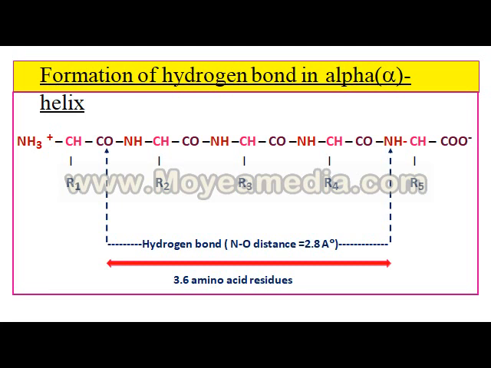So 3.6 amino acids coil in such a way that the CO of the first amino acid and the NH of the fourth amino acid are exactly near each other, so there is formation of a hydrogen bond between CO and NH. The distance between the two, the hydrogen bond formation, is 2.8 angstrom.